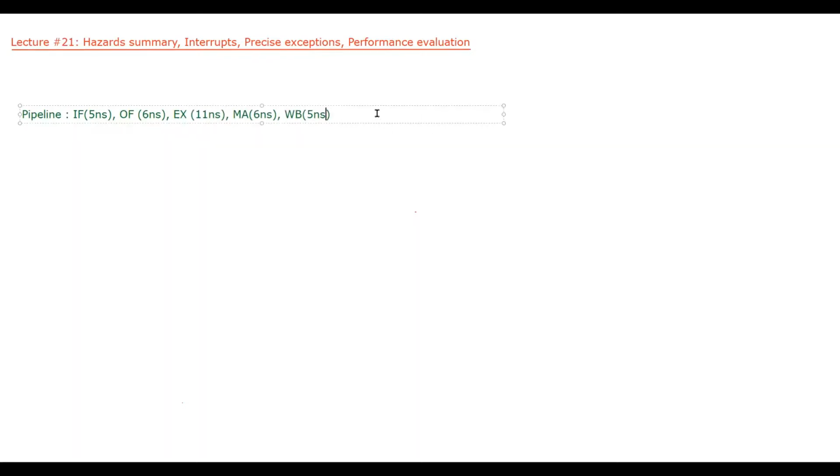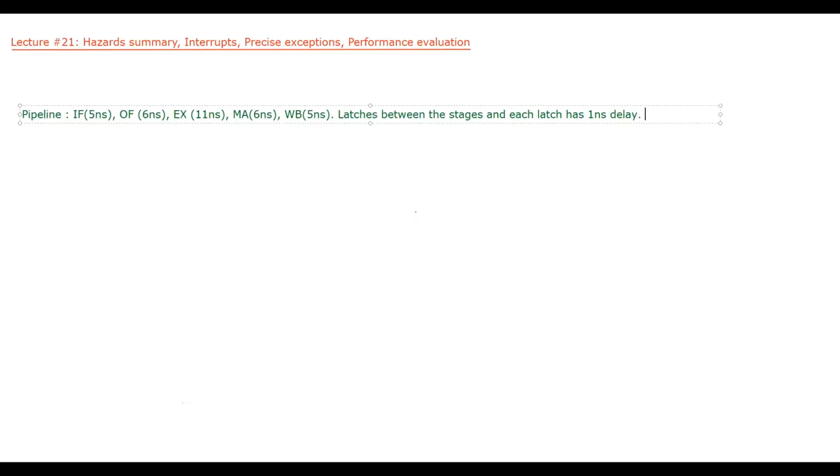And we know that in a pipeline we have internal registers, so let's say we have latches between the stages, and each latch has 1 nanosecond delay.